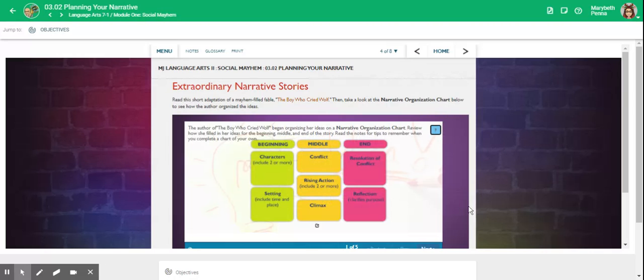The author of The Boy Who Cried Wolf began organizing her ideas on a narrative organization chart. Review how she filled in her ideas for the beginning, middle, and end of the story. Read the notes for tips to remember when you complete a chart of your own.